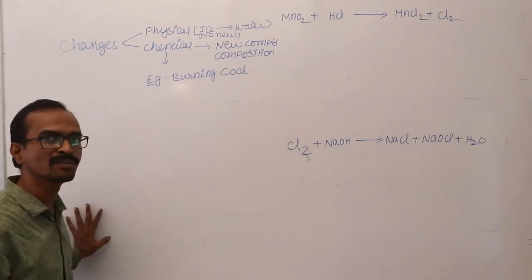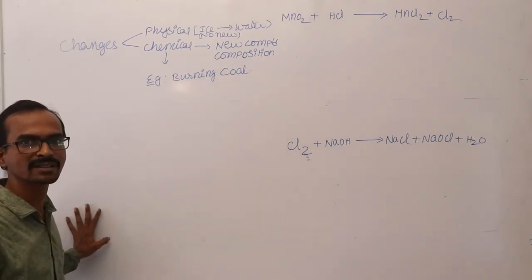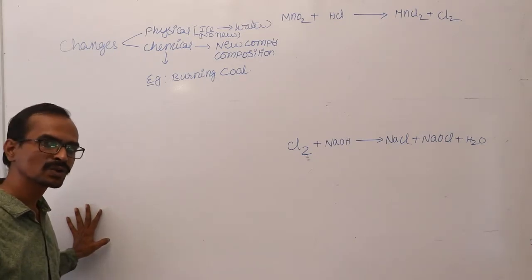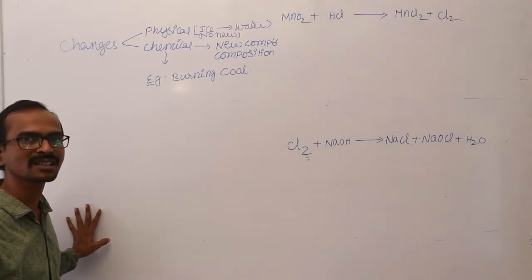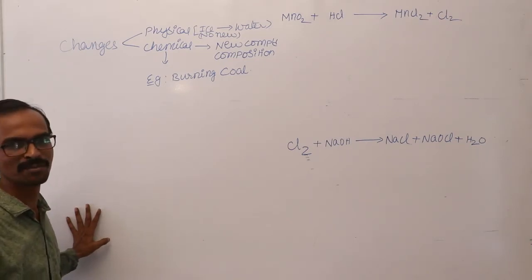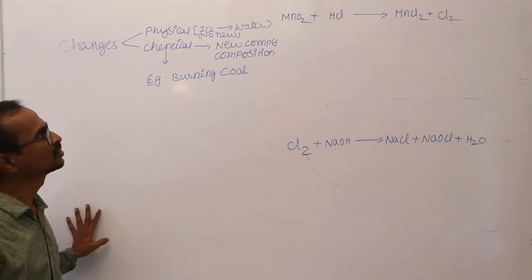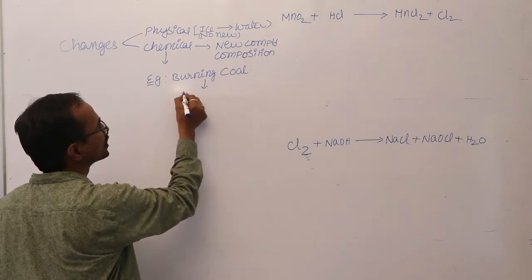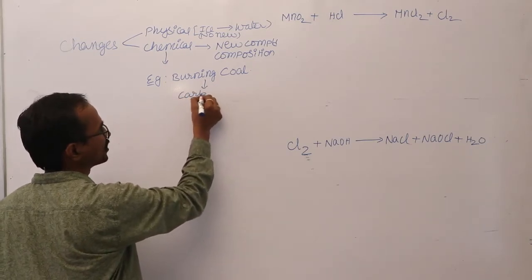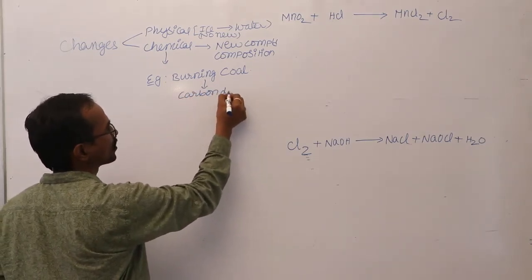If carbon is burned in air, it undergoes the combustion process and forms carbon dioxide. Complete burning of a substance in the presence of air is simply called combustion. So when coal is burnt, it forms carbon dioxide.